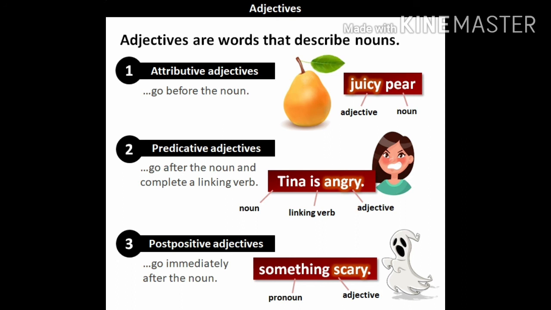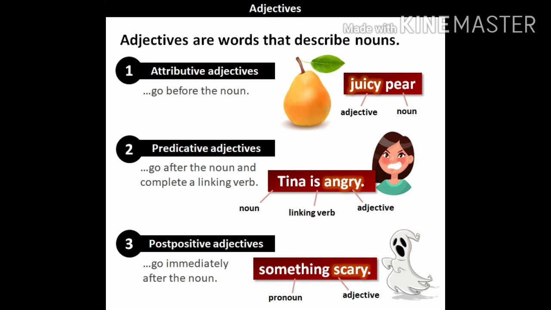Now we move to the post positive adjective. It means it goes immediately after the noun. For example, something scary. Something is a pronoun, scary is an adjective. It comes immediately without any linking verb. So it is a post positive adjective.